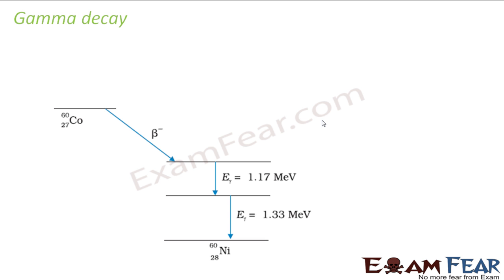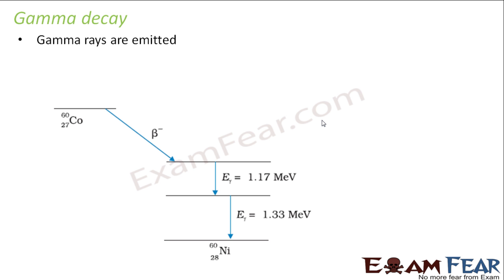So now let us talk about gamma decay. What is this gamma decay? In this, gamma rays are emitted. So what are gamma rays actually? Are they some particles? Not exactly. They are actually electromagnetic waves with short wavelength. If you go back and look at the lesson on electromagnetic waves, you would have seen that in that electromagnetic spectrum, where you have your visible light, the radio wave, microwave and all those things, there you have these gamma rays as well.